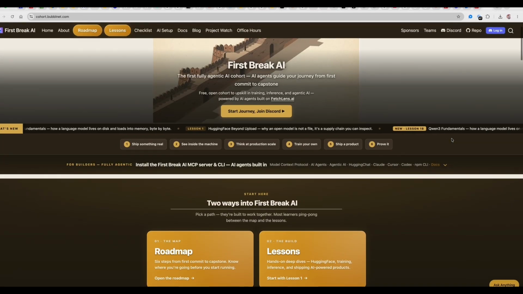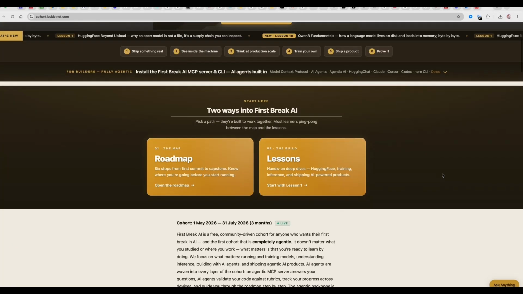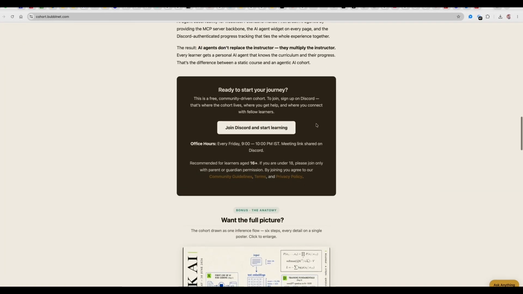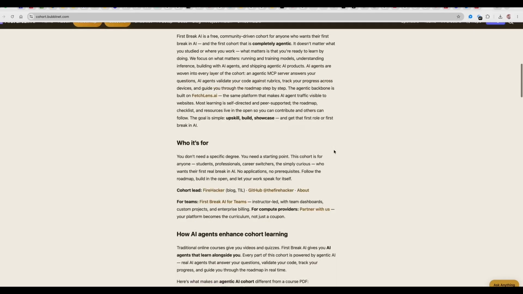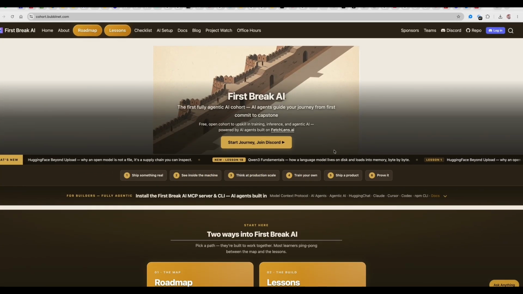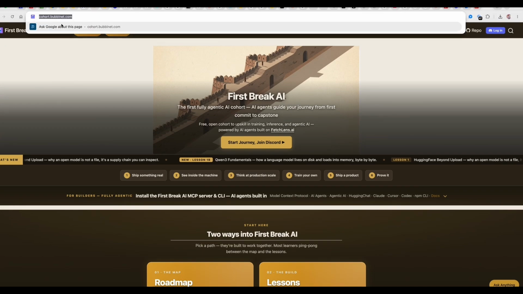So let's look at how we can work with agentic AI. Our main entry point or meeting point for First Break AI is the Discord server. So the first step is obviously to enroll via Discord. The Discord link is given on the homepage itself. The homepage of this website is cohort.bubblenet.com, which is BUBBLNET, right?